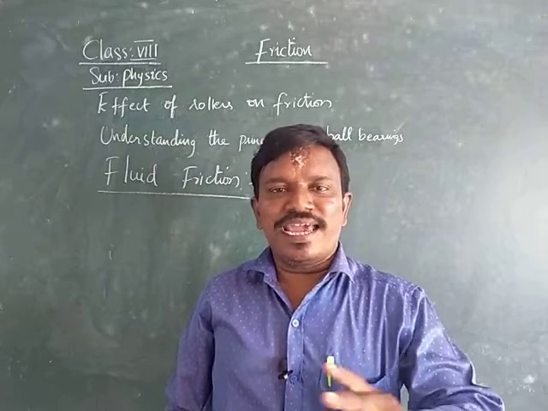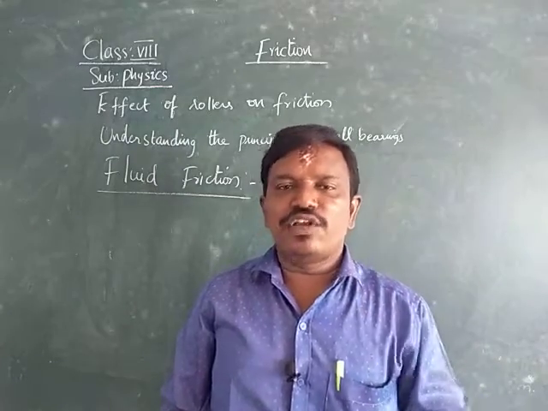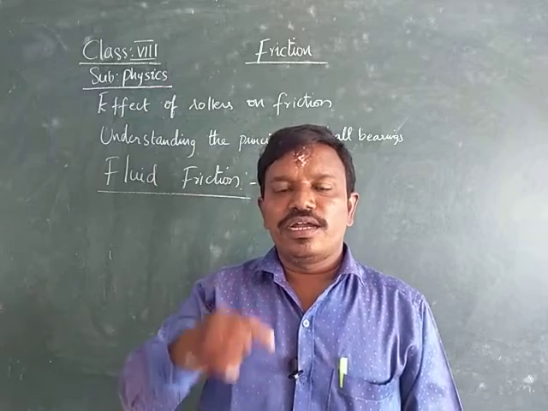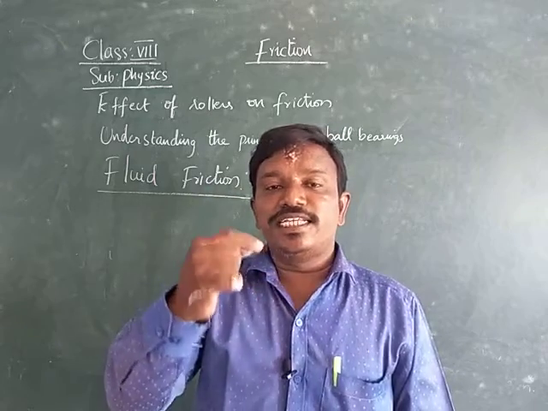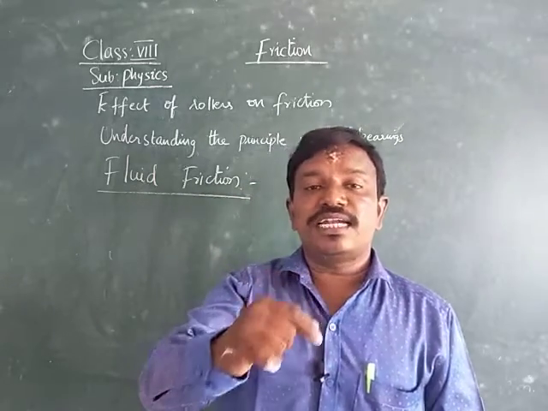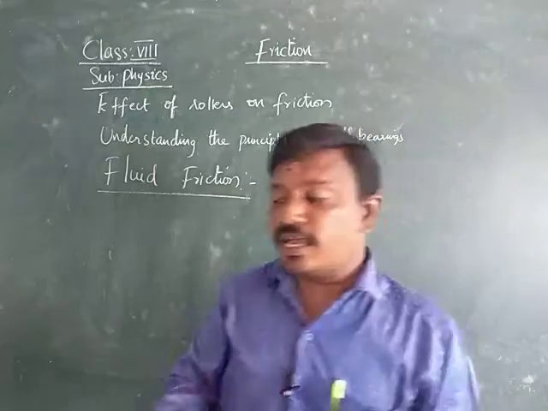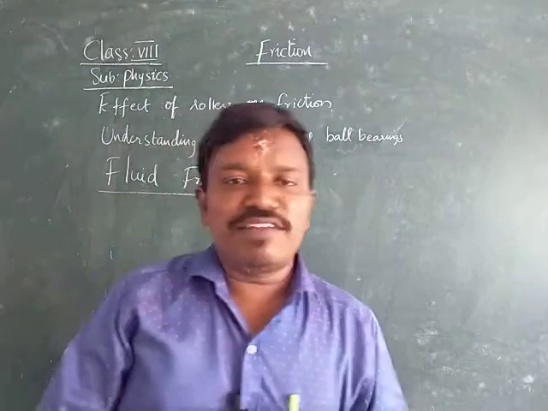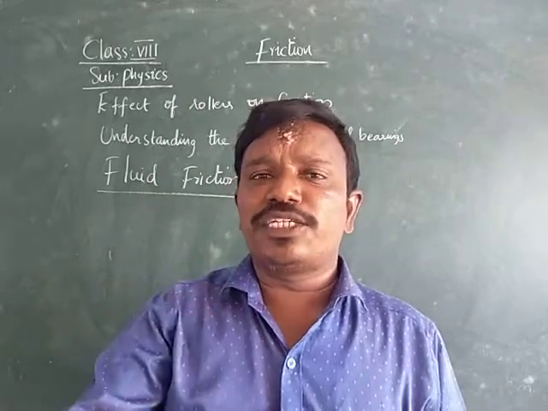Normally, if you light an agarbatti, what will the agarbatti do? It displaces the aroma, the scent of that agarbatti, from one place to another place.